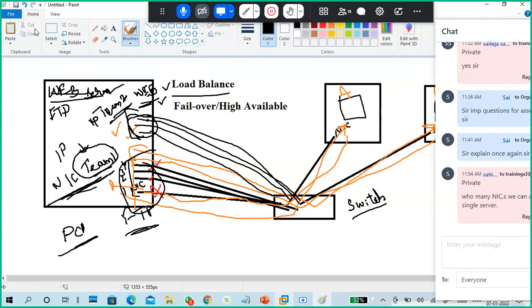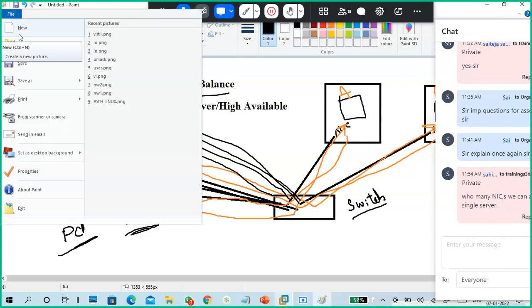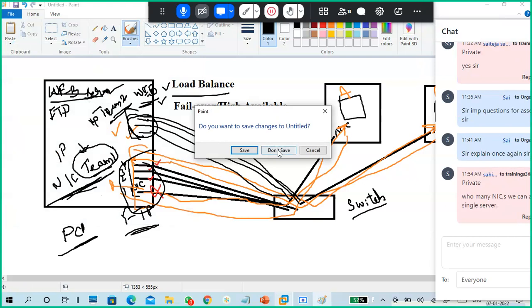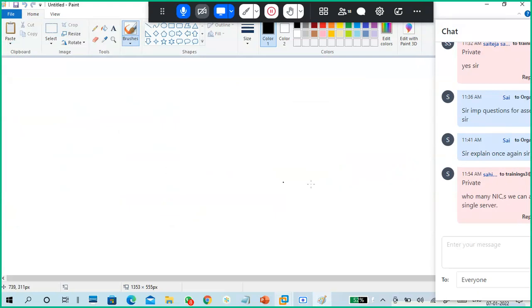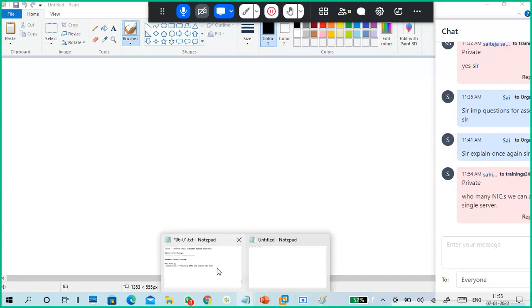The diagram is not neat, otherwise I could save the diagram also. Okay, it's at 52%, it's getting charged. So next is the next concept.